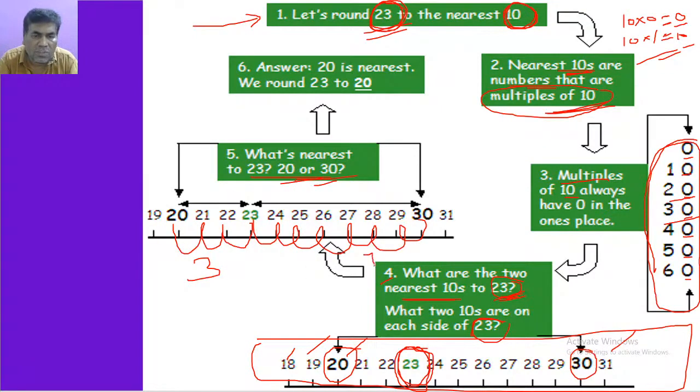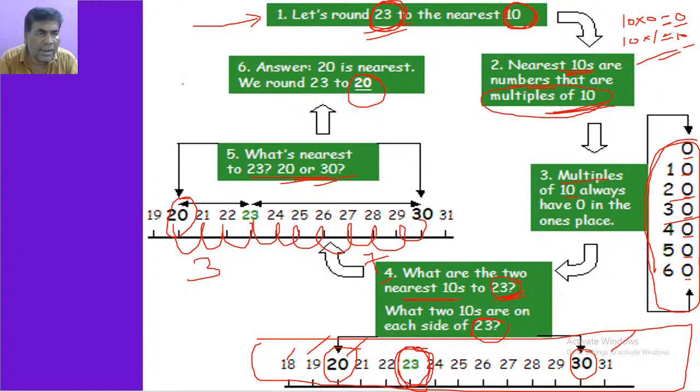We have a distance of 7 places. So it's very simple: anybody can tell 23 is nearer to 20, because it is only 3 places away, while 30 is 7 places away. So the nearest 10 is 20.